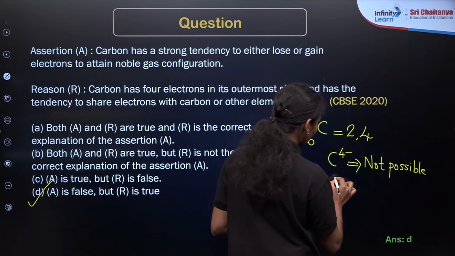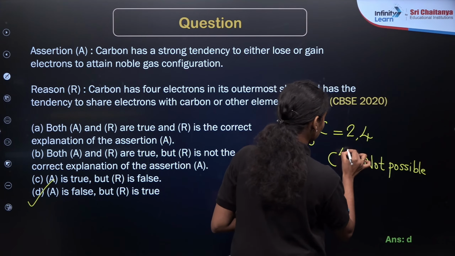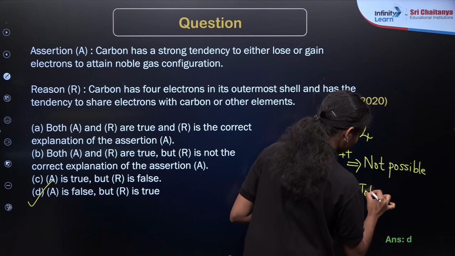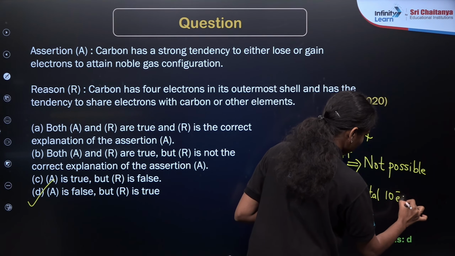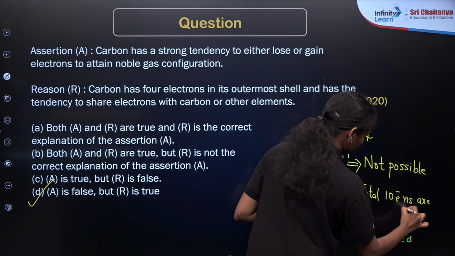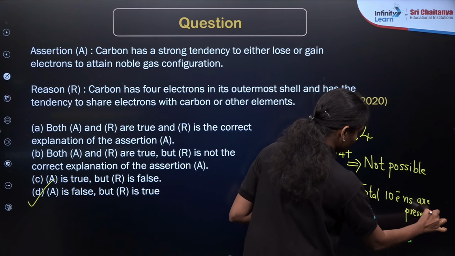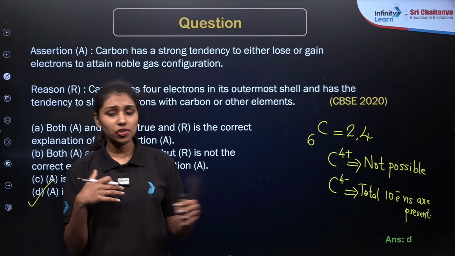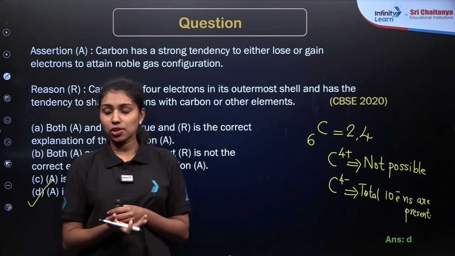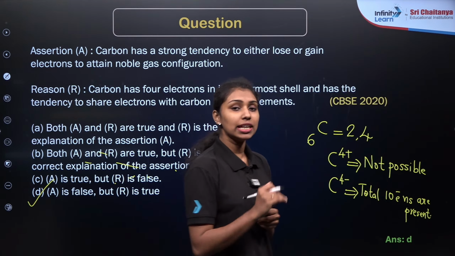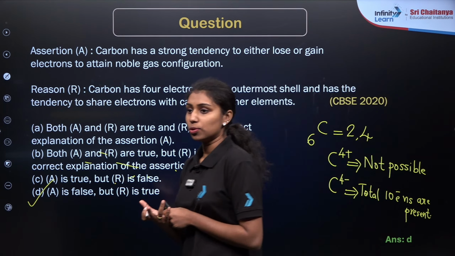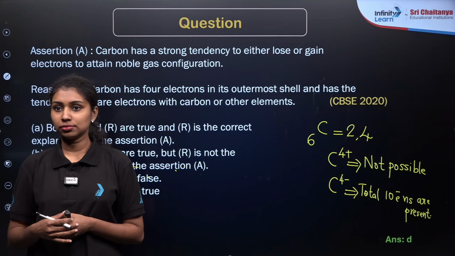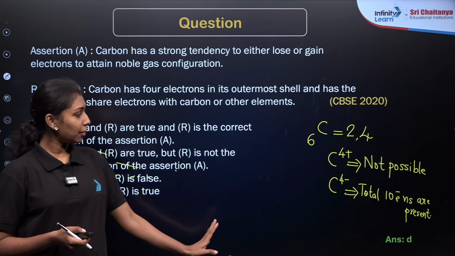Then if they are accepting 4 electrons, they will be forming a total of 10 electrons, which means that is also not possible. So in terms of force also we can say that it cannot lose or gain electrons, it can only share the electrons. That's why they are forming the covalent compounds. Clear? Okay, I hope it is clear. Can we move to the next question?